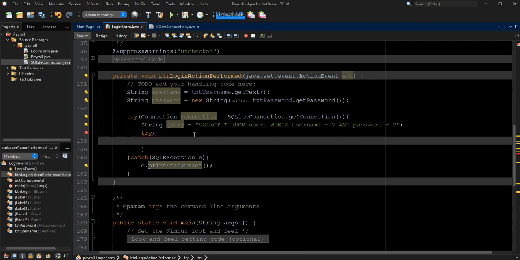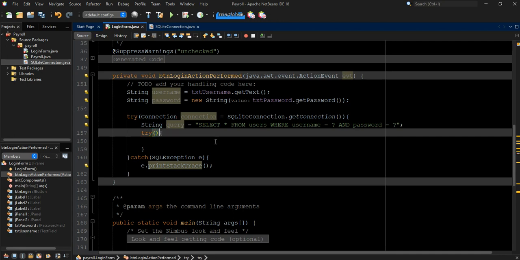So inside the try of this particular one, before this we have to put everything inside this round bracket. So we are now going to put PreparedStatement. We'll call it statement.